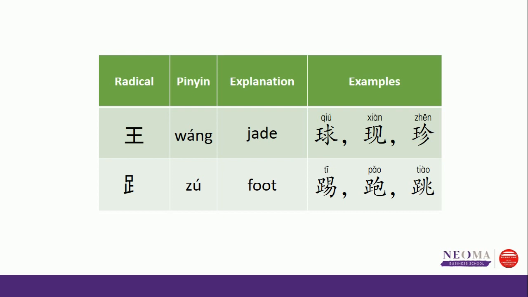好, and the second row, 足. 足 means foot. If you see this radical, it normally has something to do with the foot. For example, 踢足球的踢. 踢 means to kick. You have to use your foot to kick. 跑 means to run. We will learn this quickly. 跳 means to dance or to jump. So it's all related to the foot.